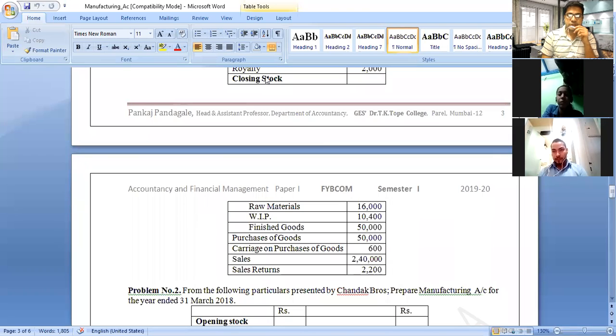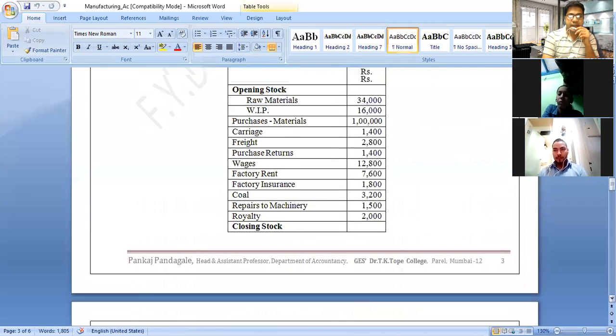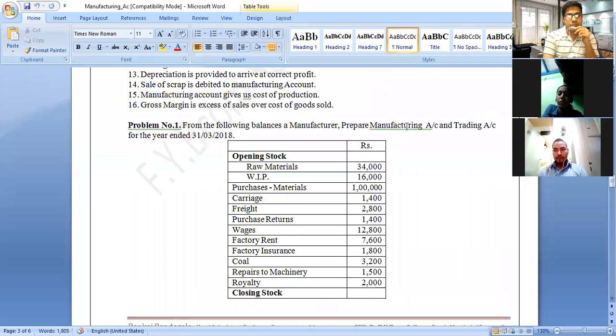This is the question, and on that basis we will prepare manufacturing account and trading account. Only we have to prepare manufacturing account and trading account. It is very simple to prepare. Manufacturing account we have to prepare separately, and trading account also we will prepare separately. Before preparing, let us discuss which item comes on which side, whether it is a manufacturing account or trading account. That we are going to discuss first.